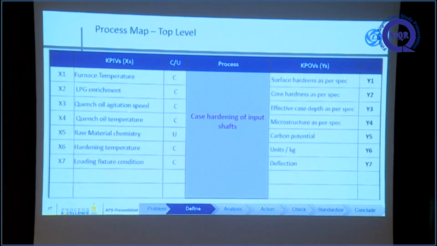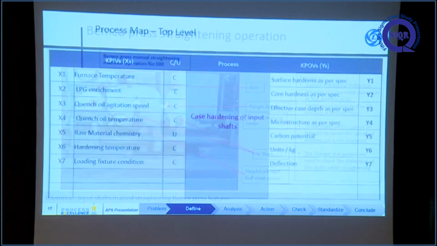This is our process mapping in heat treatment shop. These are the key process input variables, sir: hardening temperature and quenching oil temperature like that. And to derive these output variables like surface hardness mainly, and carbon potential. Some deflection will also be there in heat treatment operation.